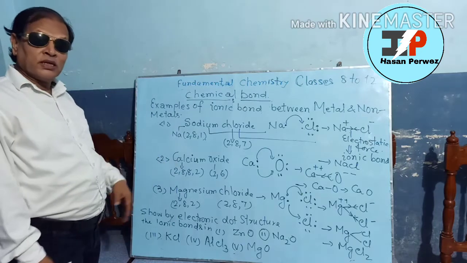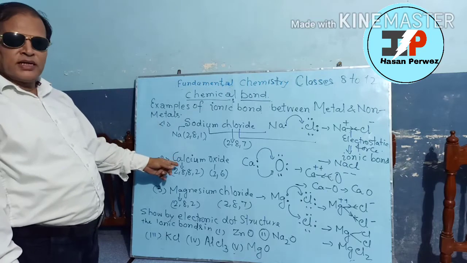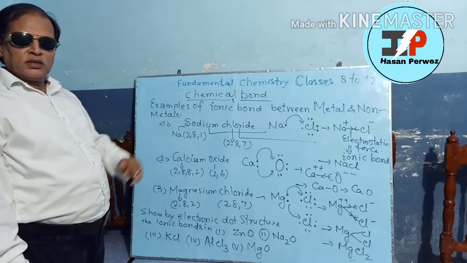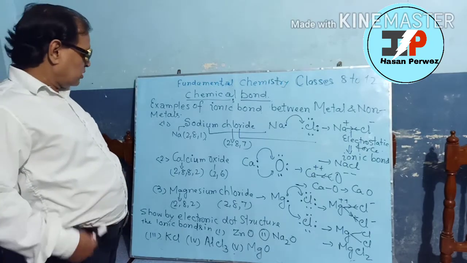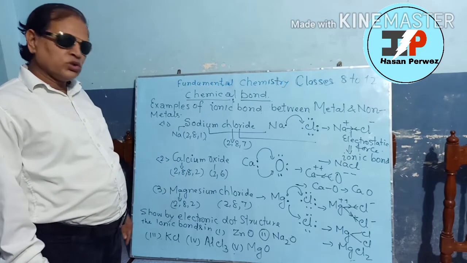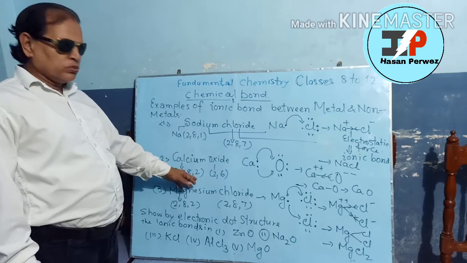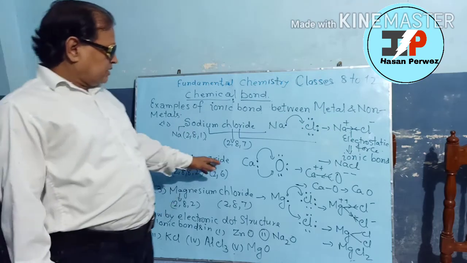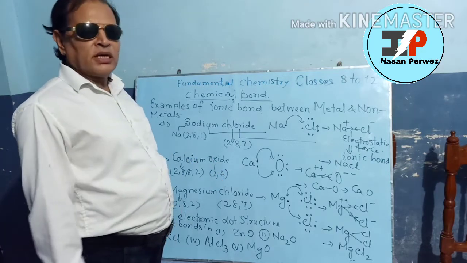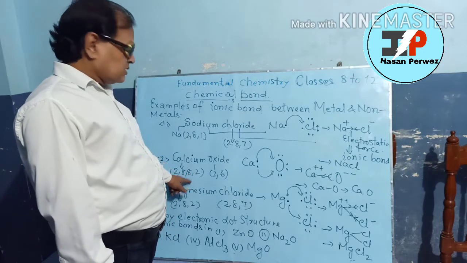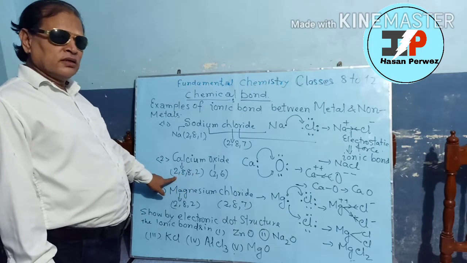Now, come to the next example, calcium oxide, next compound. Here also you see that calcium is a metal, oxygen is a non-metal, so between metal and non-metal, ionic bond is going to form. Here calcium has electronic configuration 2, 8, 8, 2 because its atomic number is 20. 8 तो 10 और 18 तो 20 इलेक्ट्रॉन्स हो। ऑक्साइड, ऑक्सीजन से ऑक्साइड बना कंपाउंड, इसलिए 2, 6 होता है क्योंकि ऑक्सीजन का एटॉमिक नंबर 8 होता है. So here we see that it is easy for calcium to lose 2 electrons in order to complete its octet like argon.